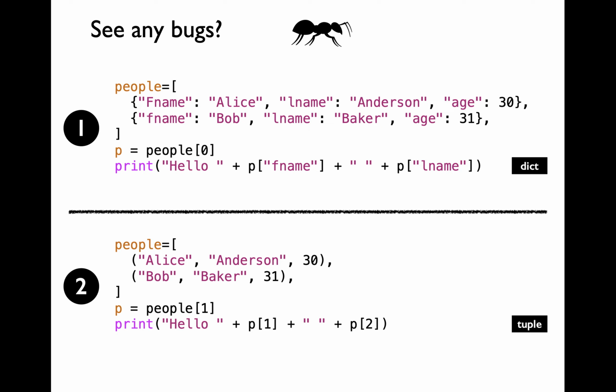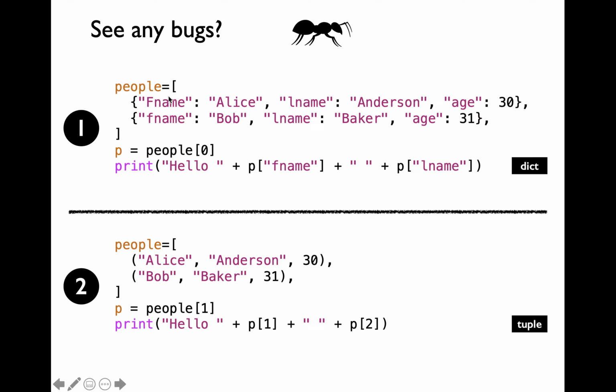Both of these code snippets have bugs within them. Please pause the lecture video here and go through the code snippets to identify the bugs. If you're able to identify the bugs, write a comment in the comments section providing details.